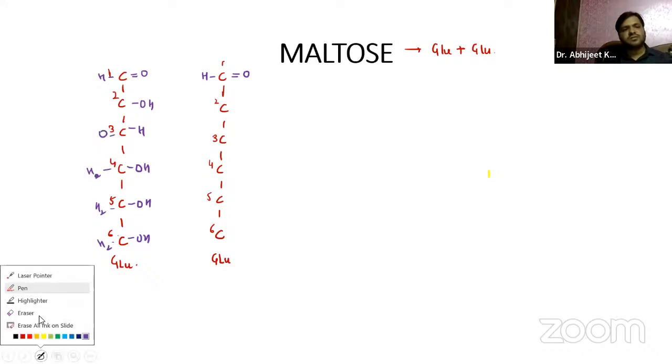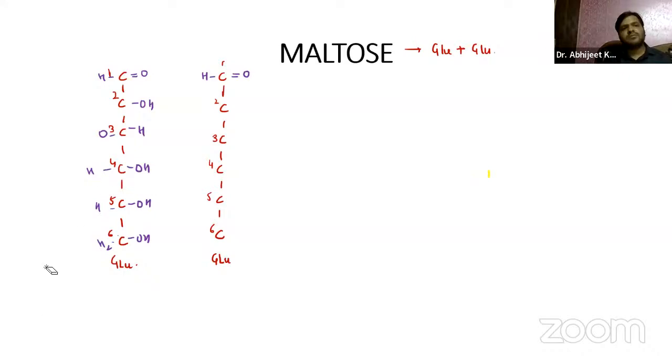It's just H. Over here also, it is again the same. Now, at the third carbon, you already know the H is on the right side. So these are the two glucose, guys.